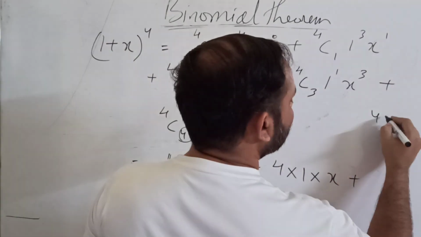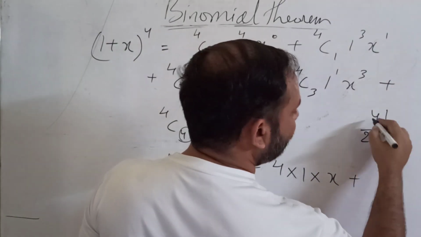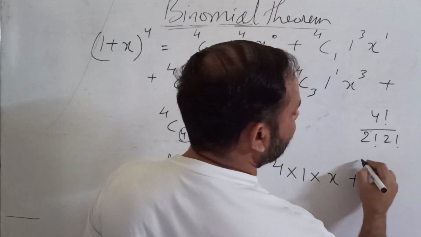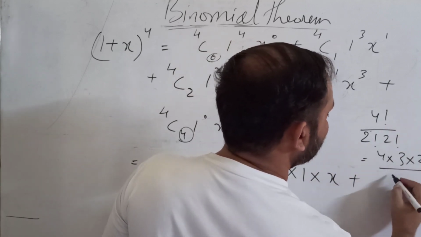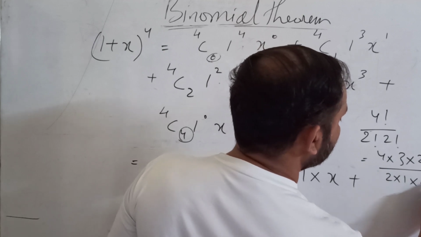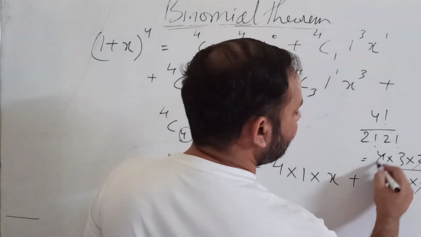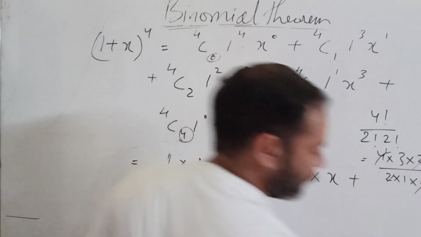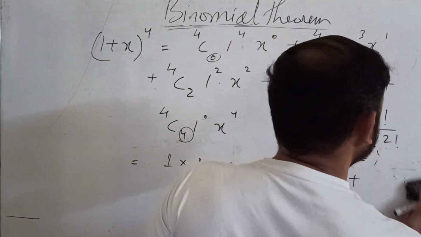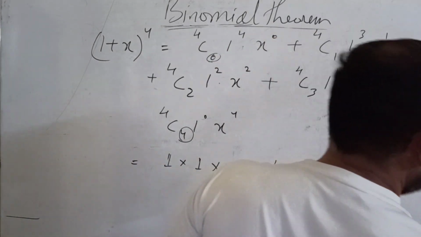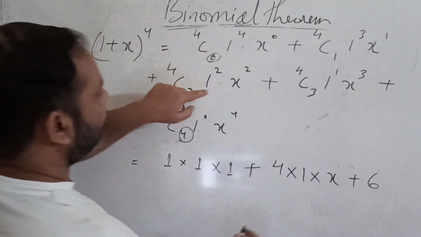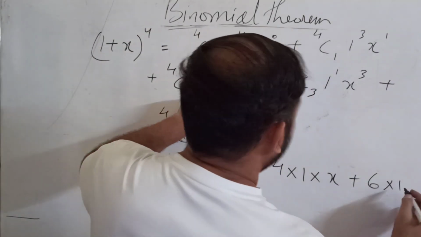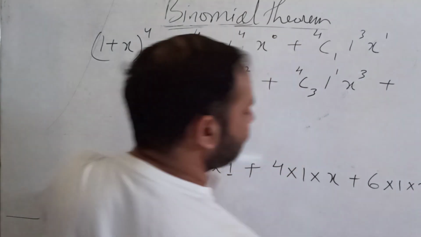Now let us find out 4 factorial upon 2 factorial into (4 minus 2) factorial. So this will be 4 into 3 into 2 factorial upon 2 into 1 into 2 factorial. Cancelled, 2 twos are 4, 3 twos are 6. So you get this value equal to 6. So 4C2 is 6, 1 square is 1, and x square you have.